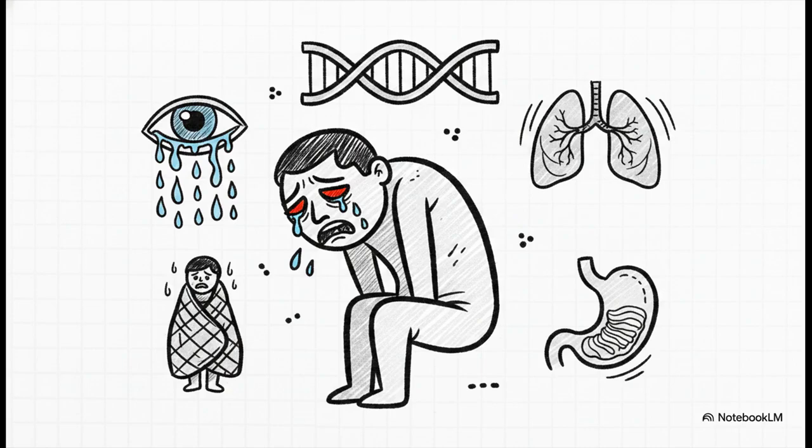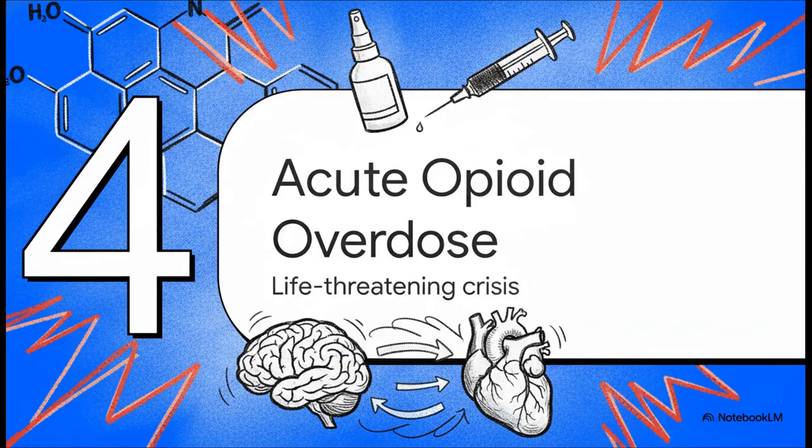Just 8 to 10 hours after the last dose, withdrawal sets in. We're talking tearing eyes, yawning, profound chills, severe nausea, and hyperpnea, which is rapid breathing. And here's a really wild fact. Up to 50% of a person's risk for experiencing these really severe withdrawal symptoms is actually tied to their genetics, specifically variations in their mu receptor gene. All right, part 4, acute opioid overdose.